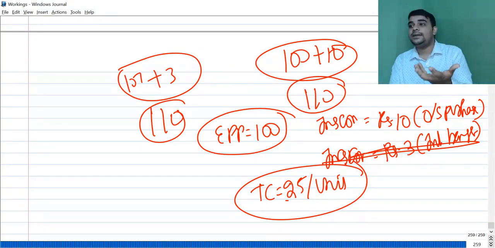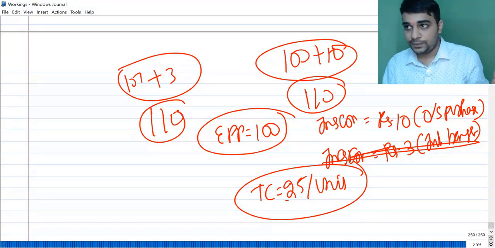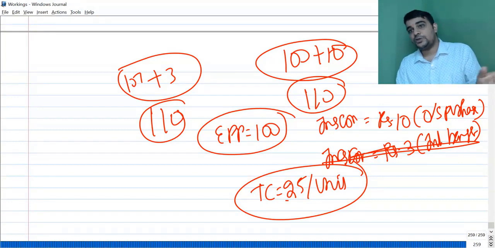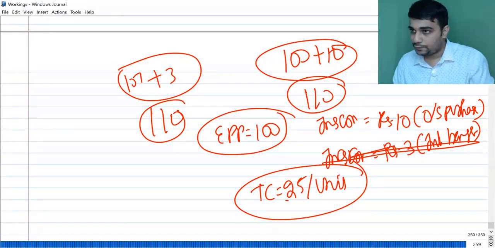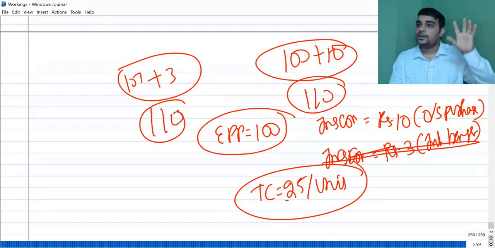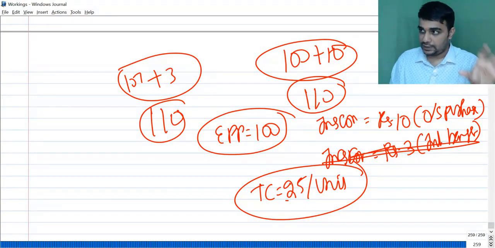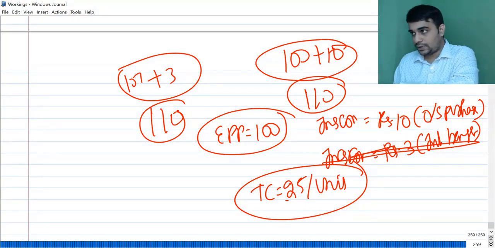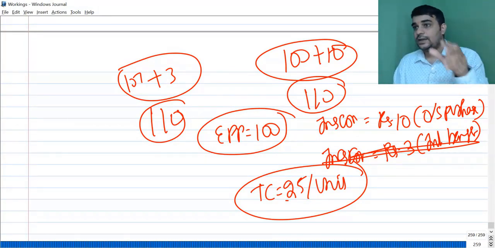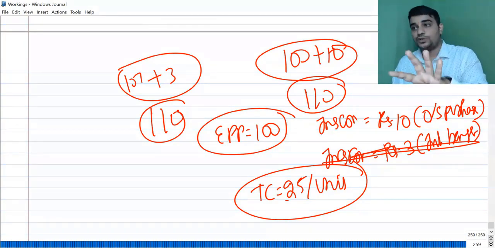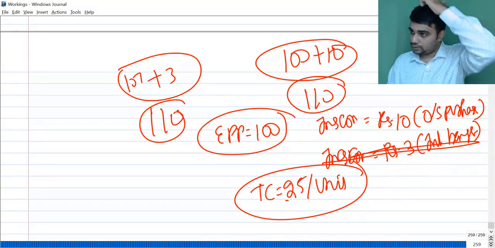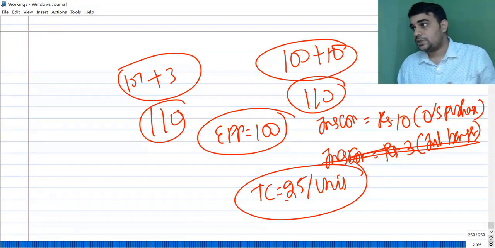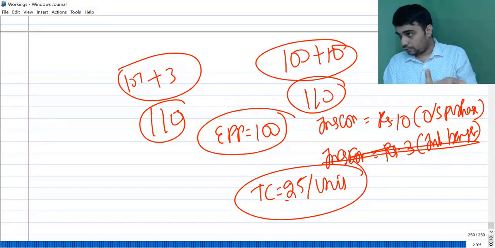Anything above 80 is the benefit for the supplying division. Anything below 120 is the benefit for the receiving division. So both can negotiate and decide where they want to fix it. In that hotel example, 1500 is the minimum transfer price if there is no opportunity cost. Maximum transfer price was 5000 if you get it from outside. If they discuss together and fix a transfer price of 4000, it will be a win-win situation for both. First division will make some money, second division will also make some money, company will also be benefited.